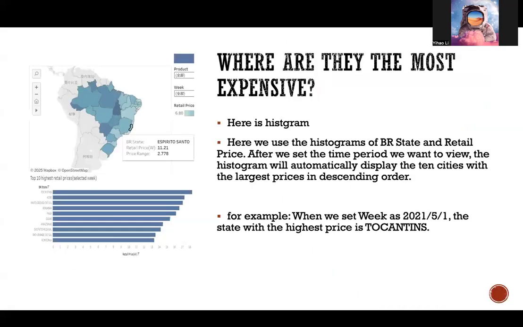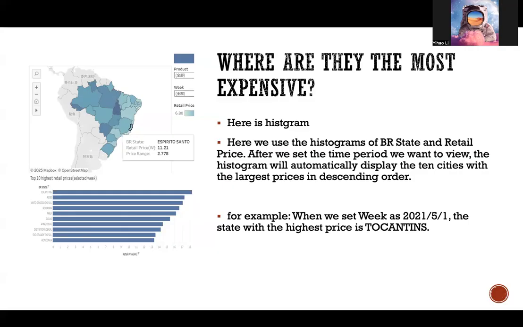For the next question, where is it the most expensive? Here are two graphs, a histogram and a map. When we set a specific week, such as May 1st, 2021, the histogram will automatically rank the top 10 most expensive states in descending order.